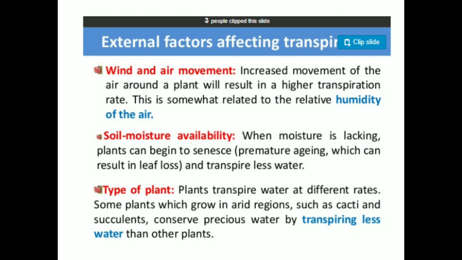Okay, so this is all about transpiration. Hope that students you might understand it very well.